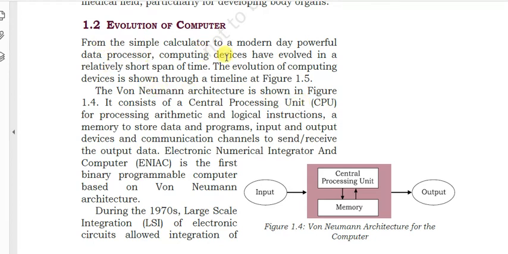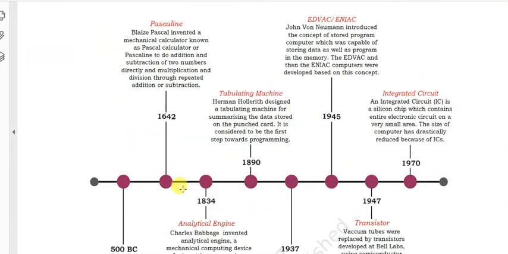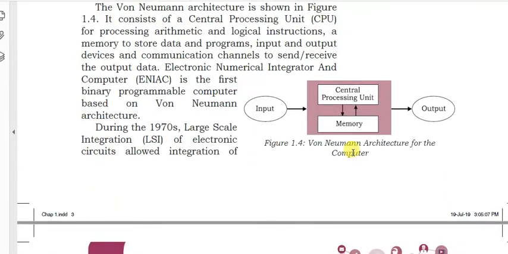From the simple calculator to modern day powerful data processor, computing devices have evolved in a relatively short span of time. The evolution of computing devices is shown through a timeline, that is the figure here. The figure is given, so we will discuss this figure.